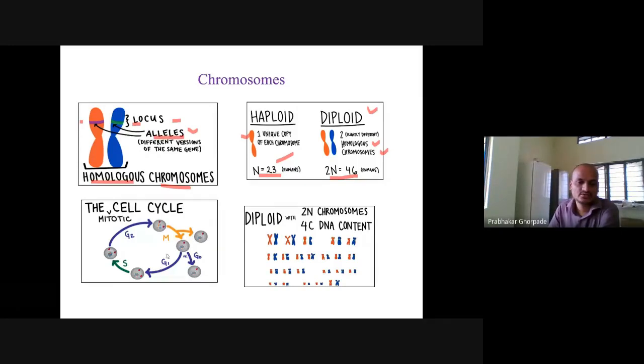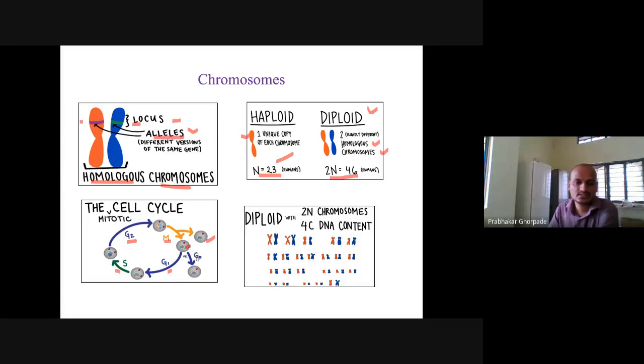So this is a cell cycle. Under the cell cycle, we have the G1 phase, the synthetic phase, the G2 phase, then the mitosis phase. Once the mitosis phase completes, this cell will be divided into this cell and this cell, through the process of cytokinesis.